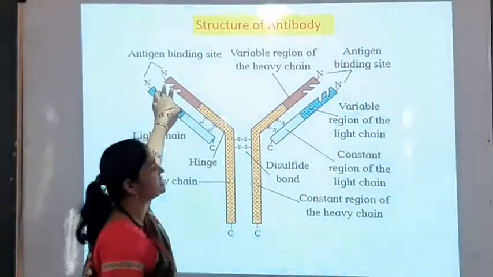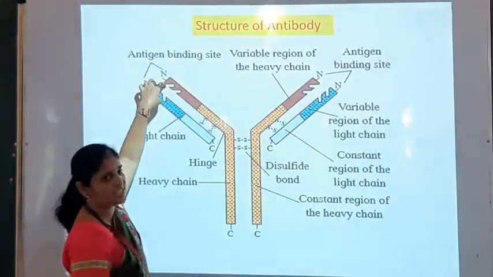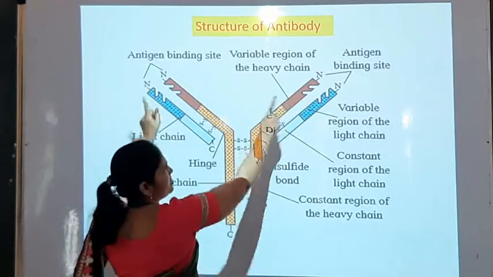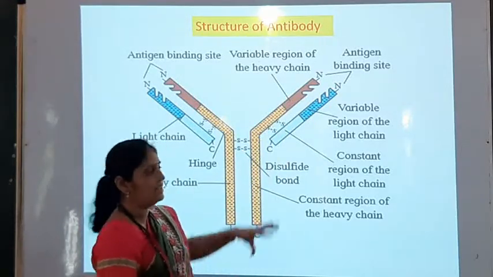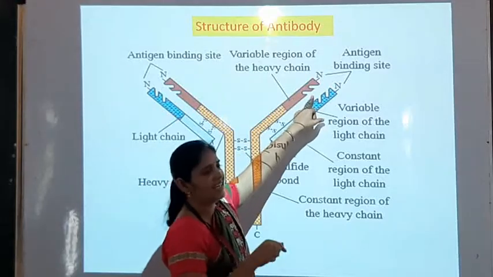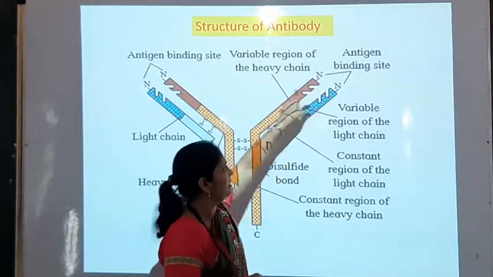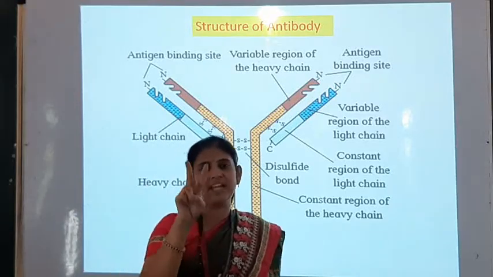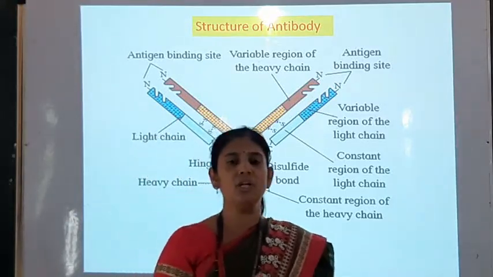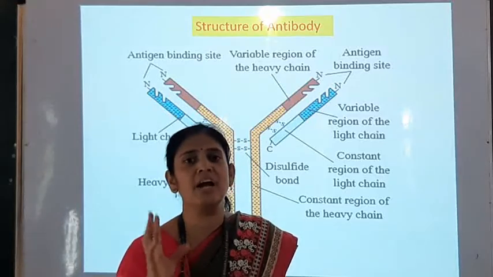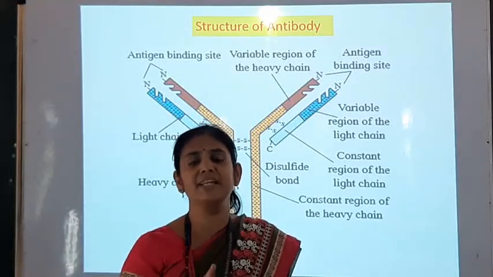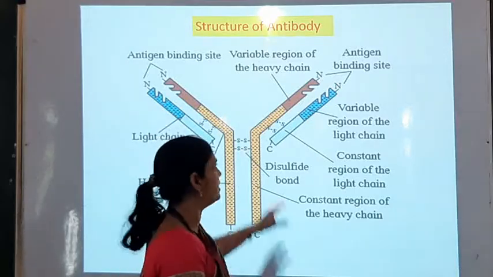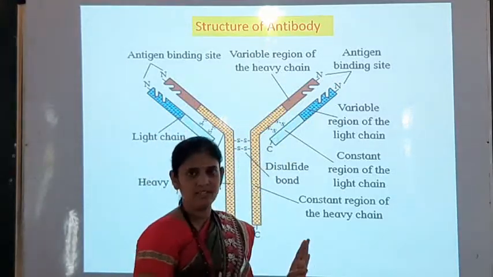Here also you can see the same antigen binding site. One antibody shows 2 antigen binding sites. It means this antibody binds with the antigen by using this site and this site. Therefore antibodies are called bivalent, because a single antibody can combine with 2 antigens as it shows 2 antigen binding sites.